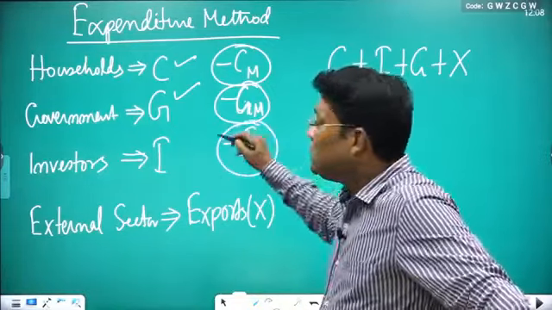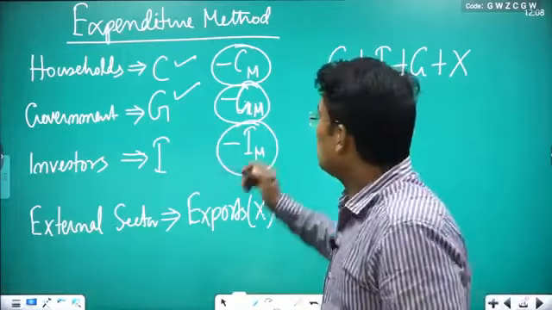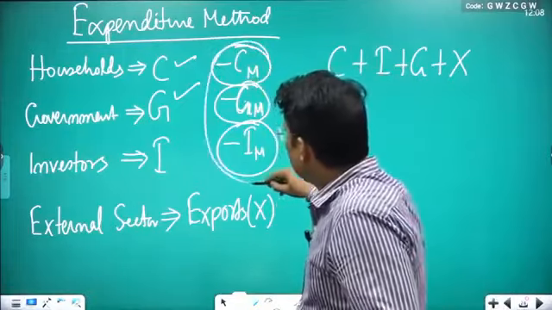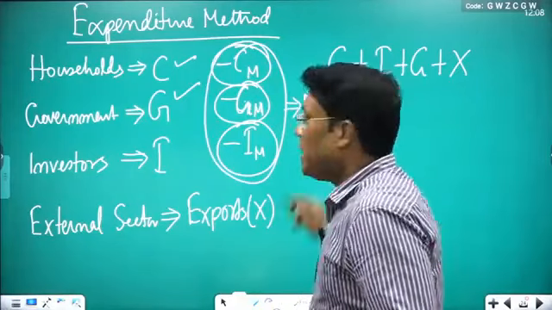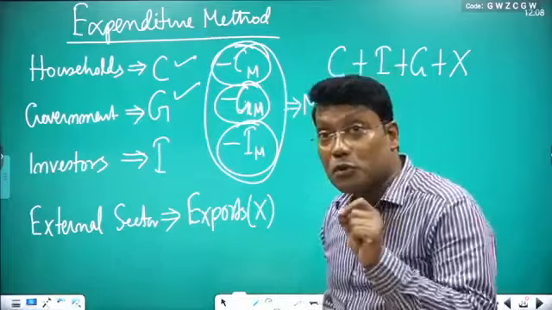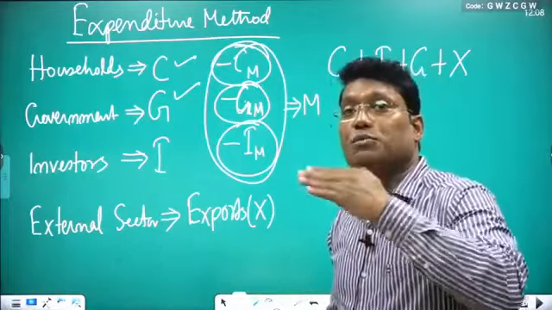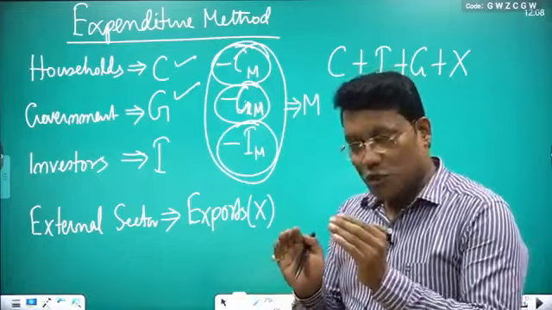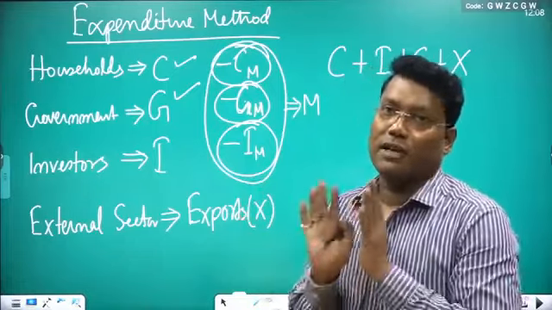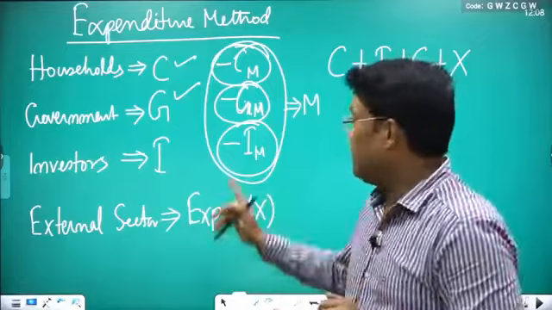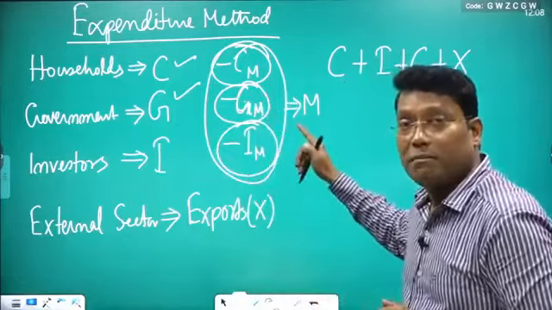So what we are doing is, individually we are not subtracting. The whole of these items we consider together as M. M stands for imported products. It is the overall imports from the rest of the world. So we combine them together and say M is the total imports of the country from the rest of the world. Clear? So we are not subtracting individually.